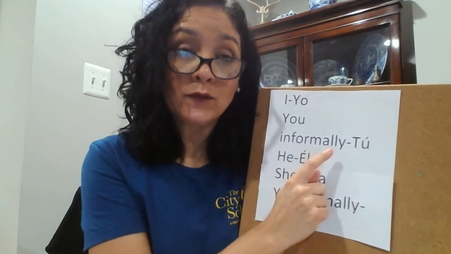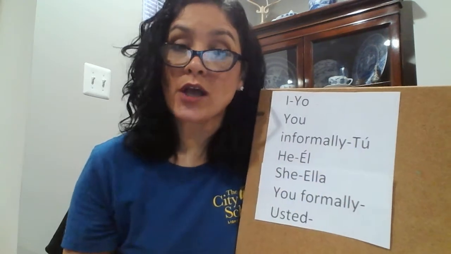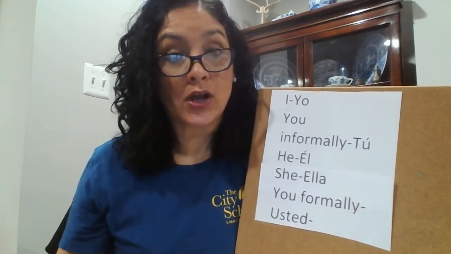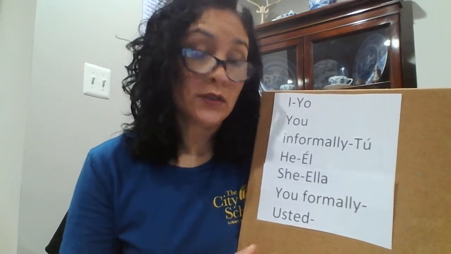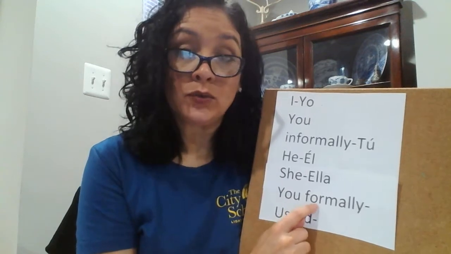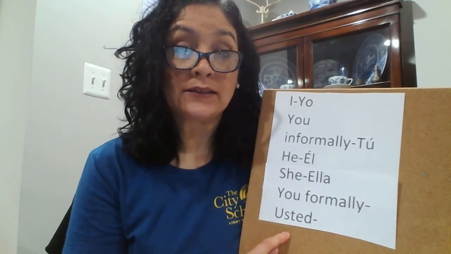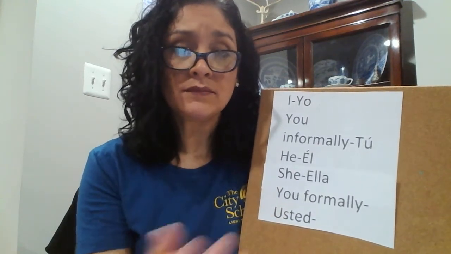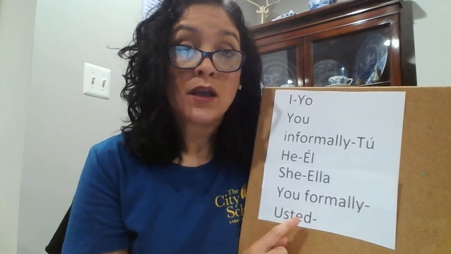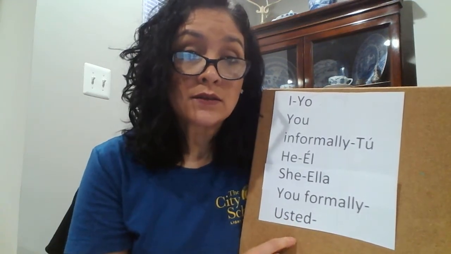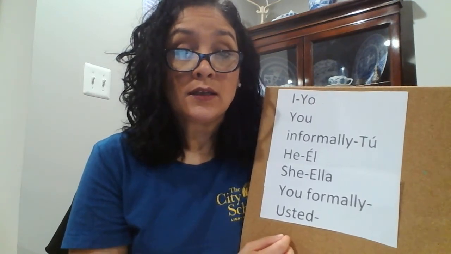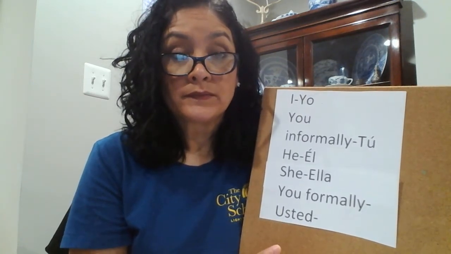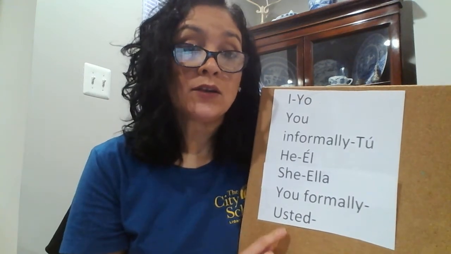We have an informal way, tú, when we're talking to people that are our age or younger, people we know very well, our family. And then we have a formal way of saying you, which is usted. Repite, usted. We use this for people that are older than us, new acquaintances, new friends, or strangers. So, two ways to say you.